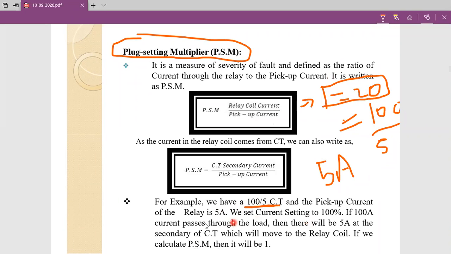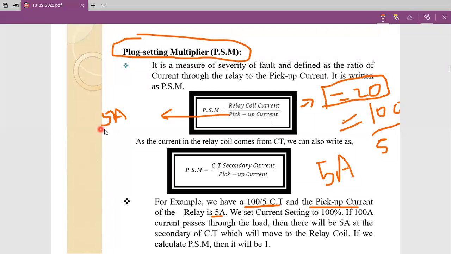Now, the given relay pickup current is 5 amperes. So here they already set the pickup value for the taken relay. That pickup value is 5 amperes. Already I told you pickup current value is equal to current setting into secondary current of current transformer.